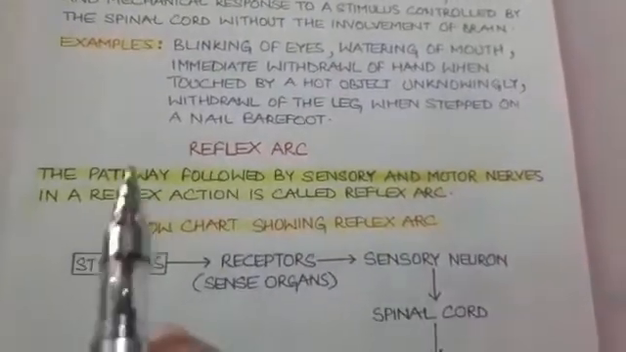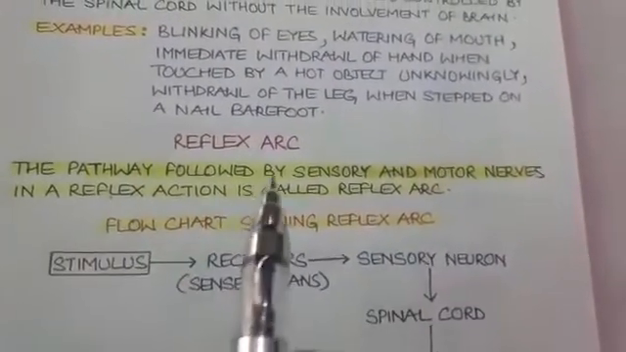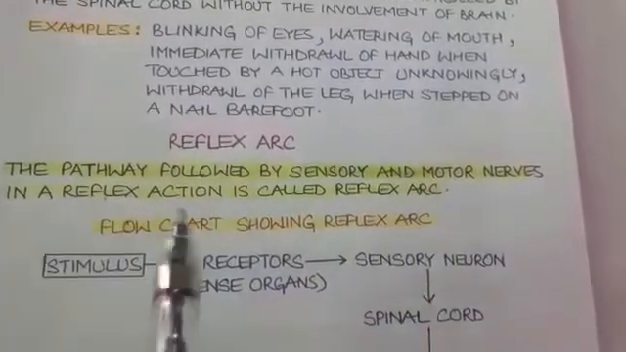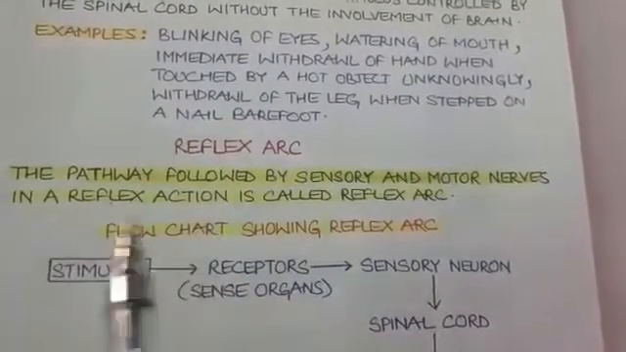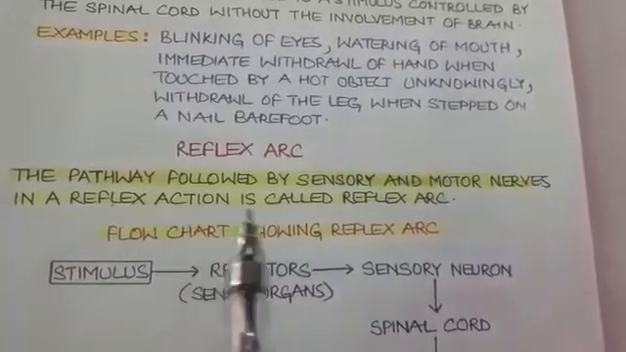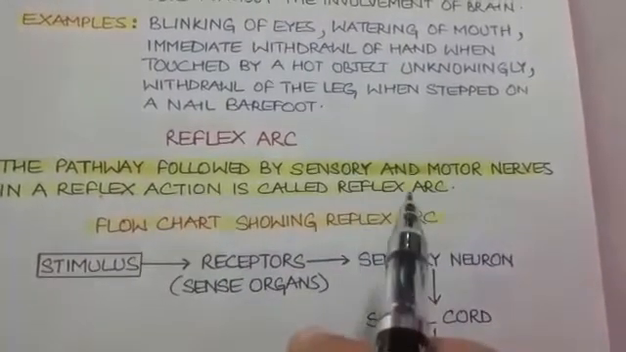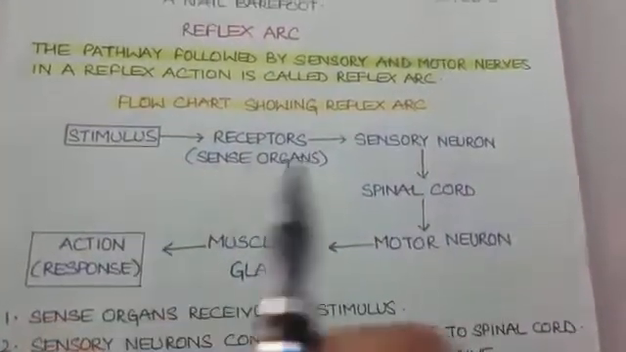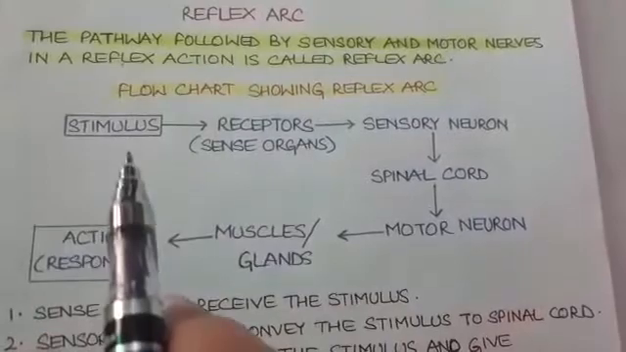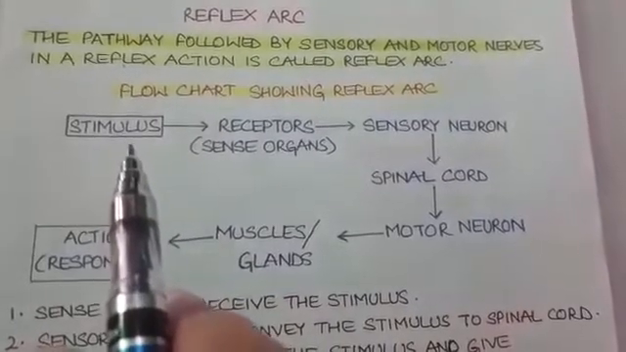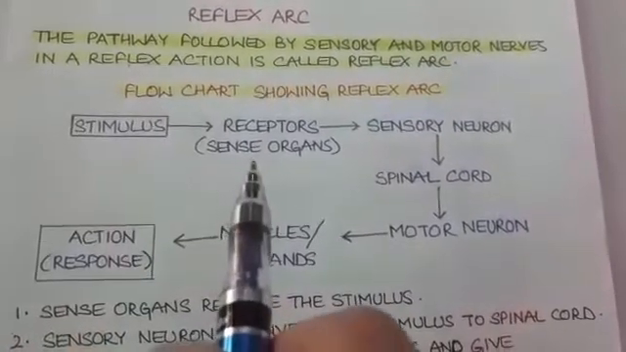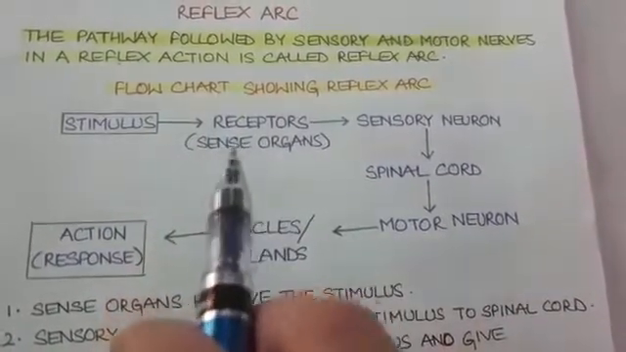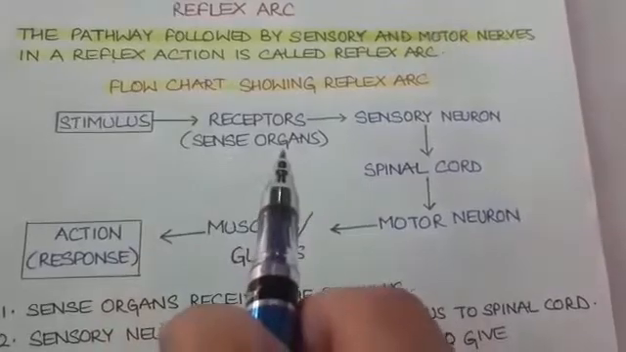Reflex arc is the pathway that is followed by sensory and motor nerves in a reflex action. So this pathway that is followed during the reflex action is referred to as reflex arc. Now here is a flow chart that shows the reflex arc. The stimulus is sensed by the receptors. It is received by the receptors that are present in the sense organs.